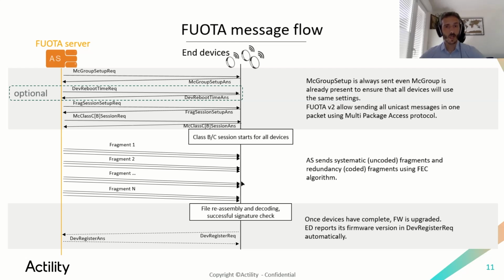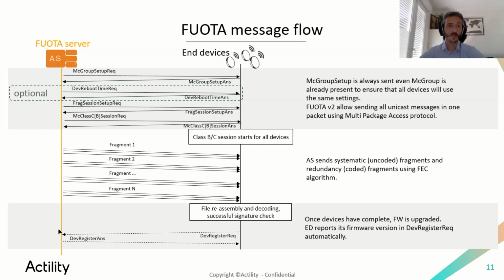So now that all the fragments are sent to devices, devices will reassemble all the fragments to rebuild the target file. The signature will be checked and the firmware will be installed on the device. After the reboot, to install the firmware, the device will report and will enter the third phase, which is sending the unicast uplink with the command device register request, in which the device reports its firmware version.